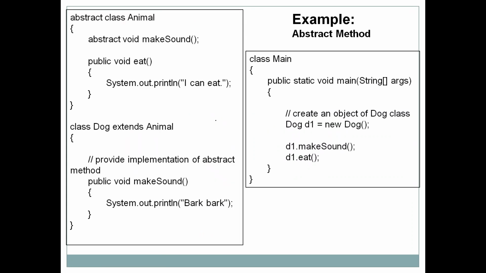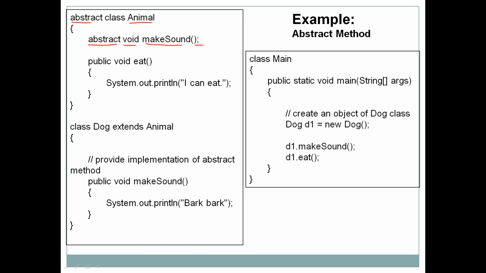Okay, let us look at one more example now. This example is about abstract method, how an abstract method can be declared. We have an abstract class here again, abstract class Animal, and inside this class we have the makeSound method. The return type is void, and this method is declared as abstract. So makeSound method is abstract, and as it is abstract, there is no body for the method. You can see the method is terminated by a semicolon.